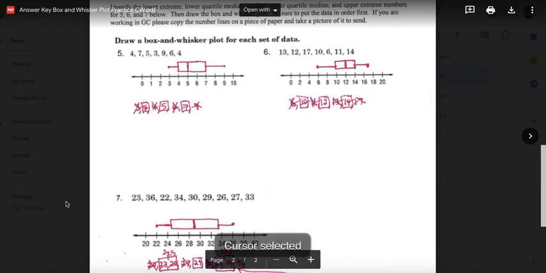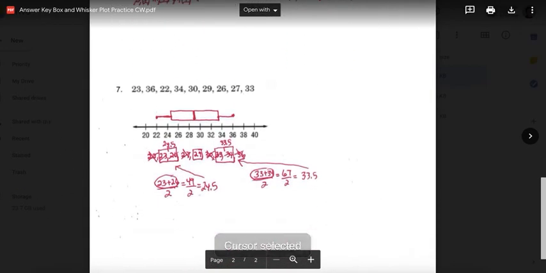Okay, moving to the last example here. There were 8 numbers. No, there were 9 numbers here. Okay, so that, once again, odd amount of numbers is going to leave you 1 in the middle. So 29. And then when you cross out 1 from each end, that's going to leave 2 in the middle. So you have to find the average of these, which I showed you here, which is 24.5. So that's the lower quartile. And then I took my smallest number, made that the lower extreme.